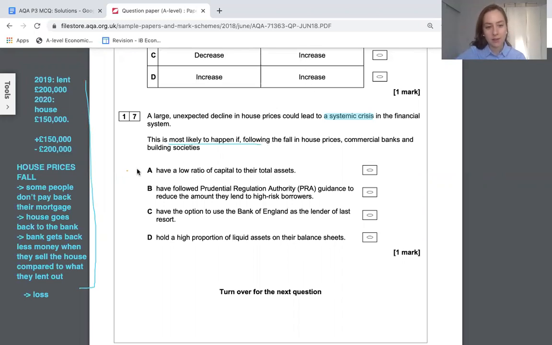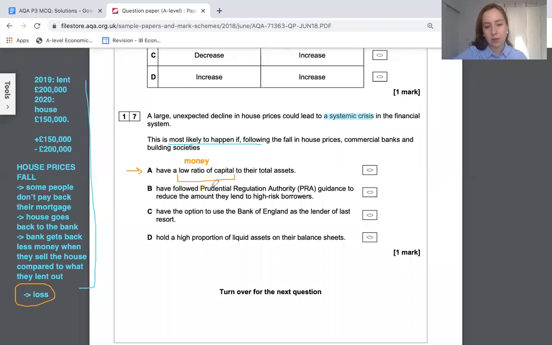A is the answer. What this means, low ratio of capital, is that the bank has got quite a small amount of money or close-to-money things that it's got saved up for emergency purposes. If houses were to fall in price and the bank was to make some losses, and say the bank had to pay some loans, it's going to find it really difficult to pay those loans if it doesn't have much money saved up anyway. So that's why it's likely to then cause trouble to other banks. Maybe bank 1 doesn't pay the money to bank 2 and it keeps spreading like that. So that's quite likely.